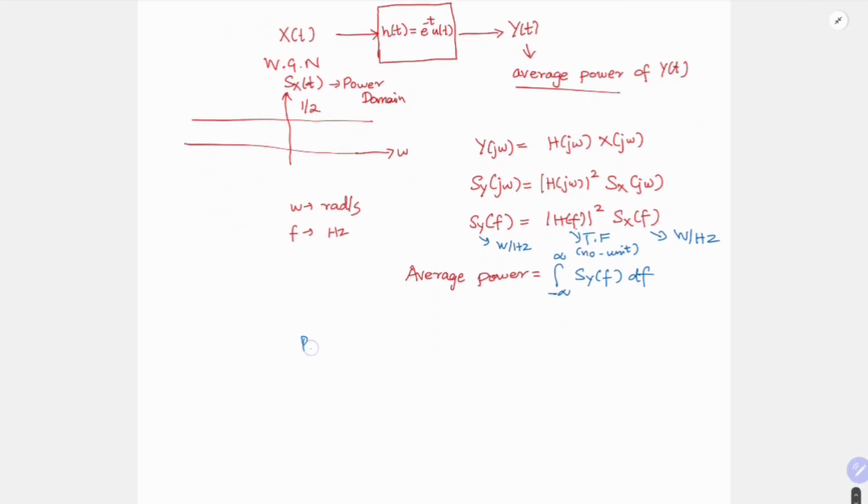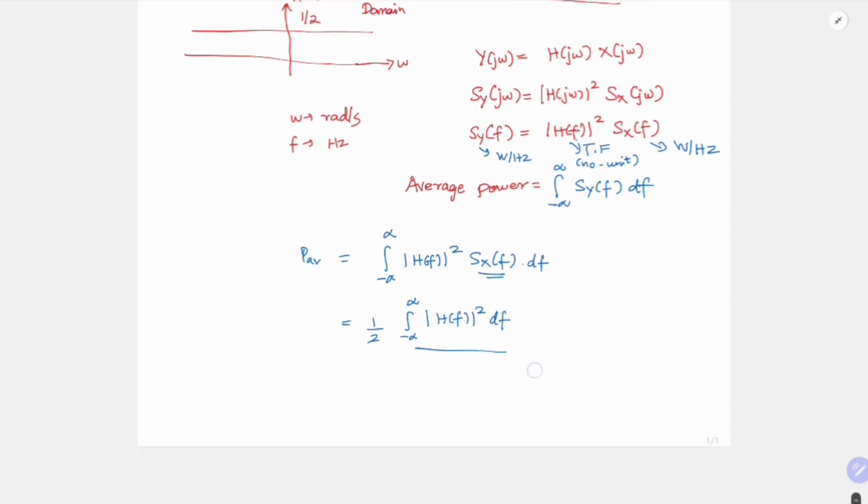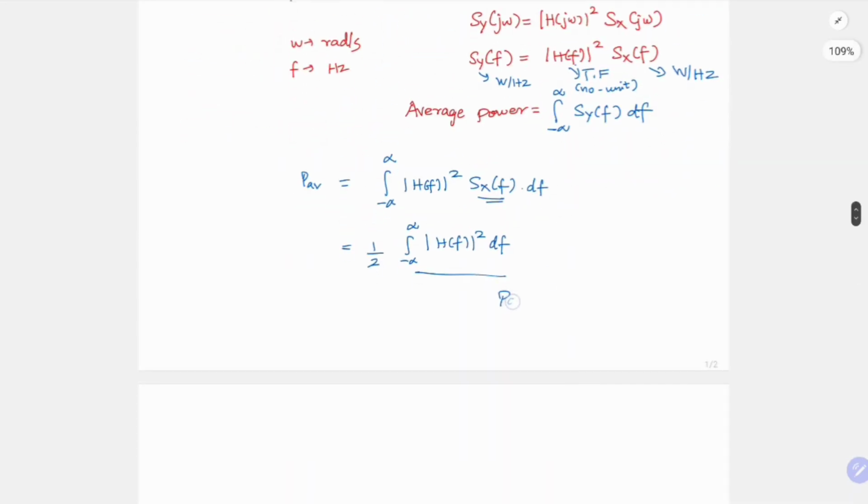And that average power is nothing but integral minus infinity to infinity mod H of f whole square into S_x of f into df, and S_xx of f is half, so it is half integral minus infinity to infinity mod H of f whole square into df. So this you can find in two ways. You can either use Parseval's relation, in which case this is actually equal to half integral minus infinity to infinity h square of t dt, or the other way is to find H of f from h of t and then directly use this. Okay, so both ways we can try it out.